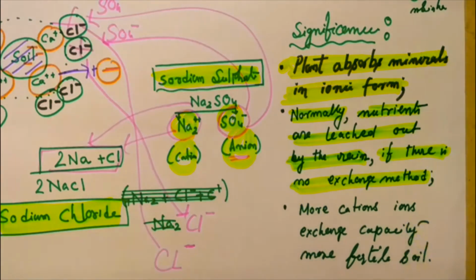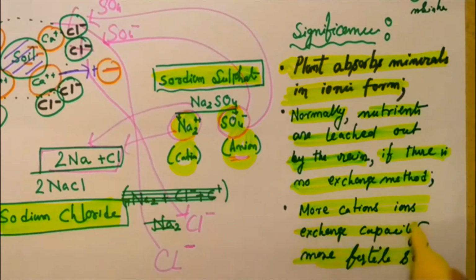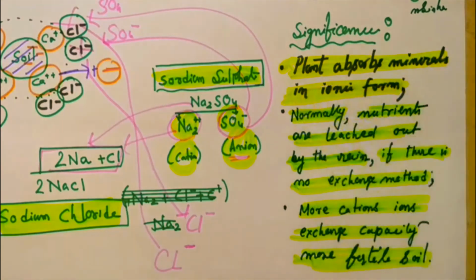And moreover, among the cations and anions, cations are more important for plant growth. Cation exchange is very widely practiced among plants and soil, because more cation exchange capacity provides more fertile soil. Plants only absorb minerals through the ion exchange method. So both cation and anion exchange, the ion exchange method, is indispensable for plant growth. Thank you.